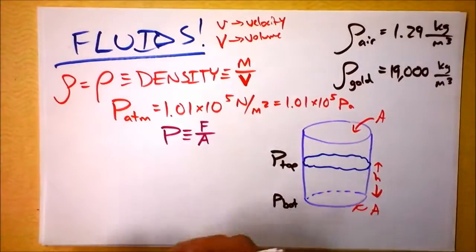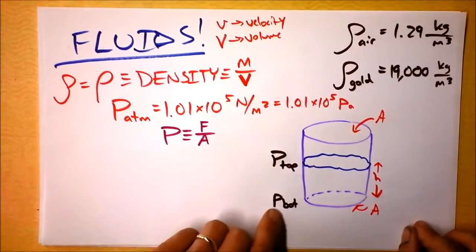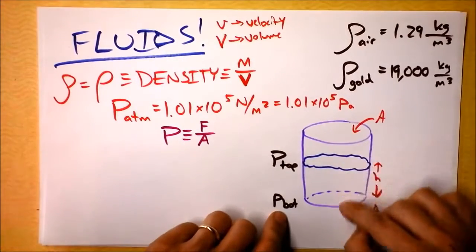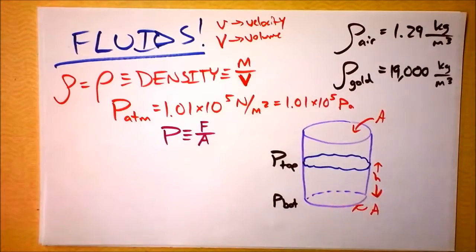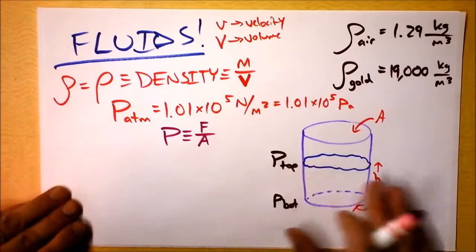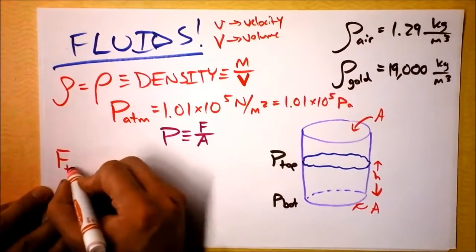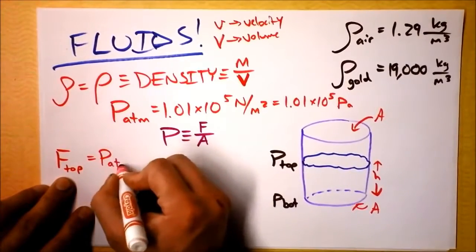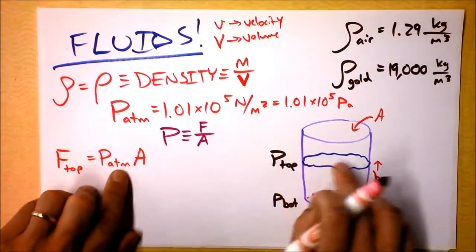Now the pressure at the top, that's just atmospheric pressure, right? The pressure at the bottom is going to be higher because there's water on top of it. So our goal right now is to figure out how pressure changes as we get deeper inside of a substance. Instead of looking at the pressure directly, let's look at the force. I want to say that the total force on the top of the water is atmospheric pressure times the area over which that atmospheric pressure acts.